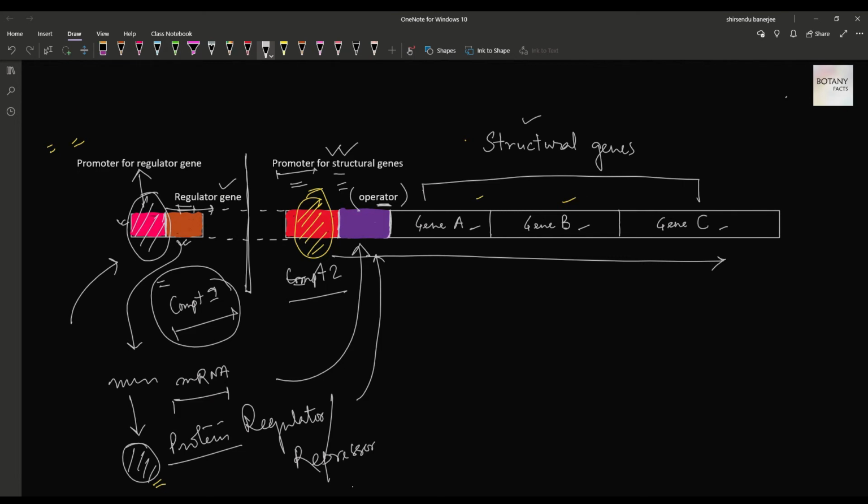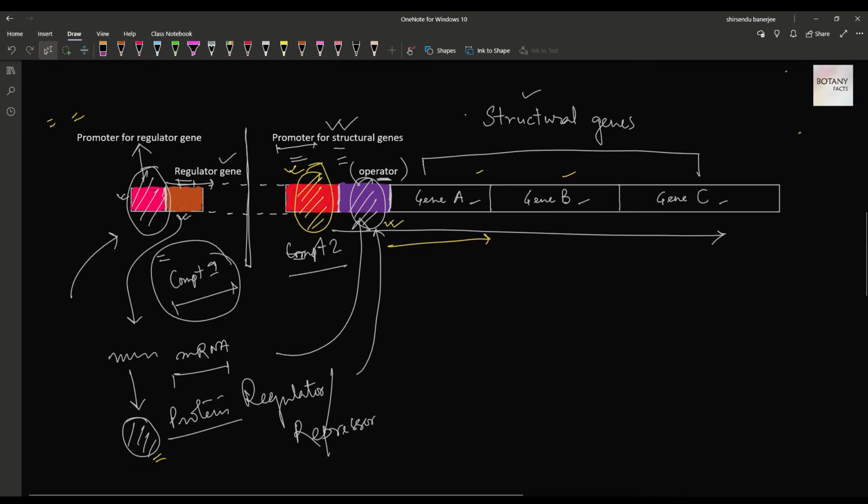But when the white colored protein, that is the regulator, binds at the operator region, the RNA polymerase stalls at the promoter region and can't move towards the structural genes, because just ahead of the promoter there is a regulator which actually blocks the RNA polymerase from moving forward, thereby turning off the transcription of the structural genes. Clear? So this is how the regulation occurs.